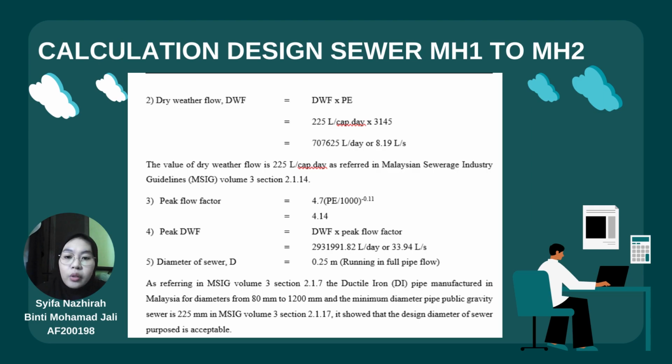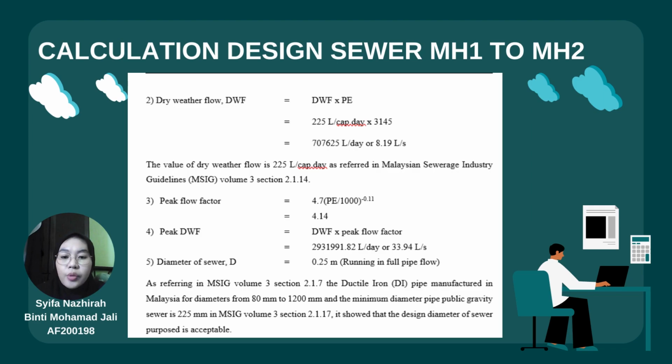So we continue with the peak flow factor. We use the formula for peak flow factor to get the peak DWF. The peak DWF that we get is 33.94 liters per second. The diameter that we use in this calculation is 0.25 meter, running in full pipe flow.